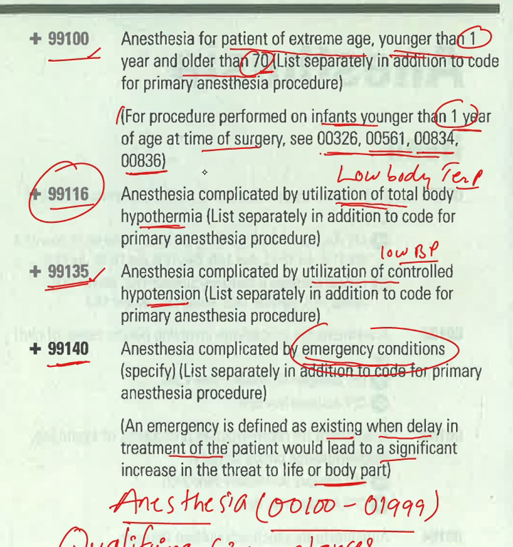And the next qualifying circumstance, 99116, is for when the patient has low body temperature. 99135 is for low BP. And 99140 is for emergency conditions. These four circumstances will alter the anesthesia administration time. That's why we have to list these circumstance codes separately along with the anesthesia codes.